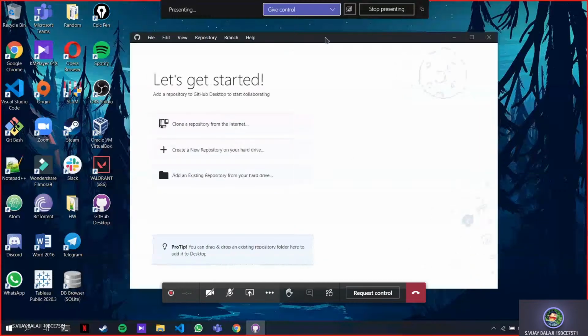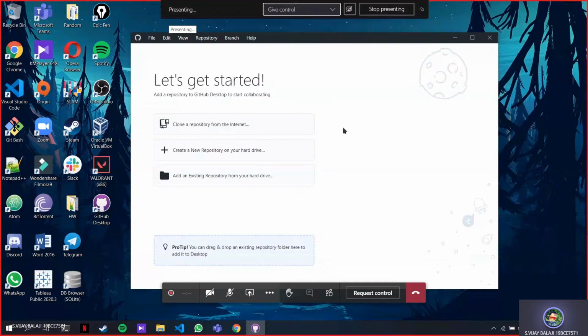Okay, so this is GitHub Desktop. It's basically a GUI version of your Git and GitHub, right? So, what is your question? Is this what you're saying?